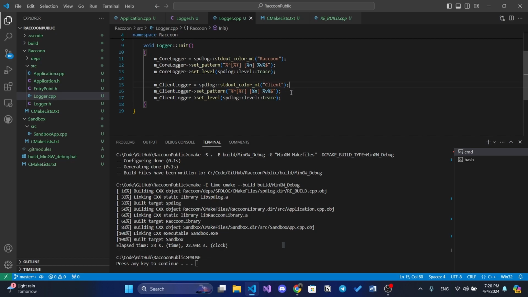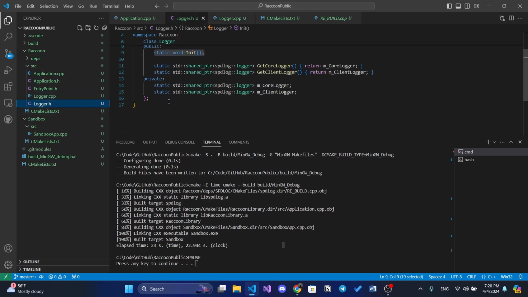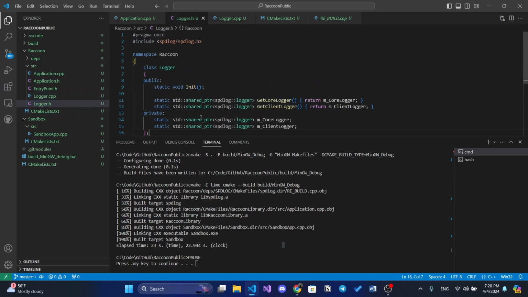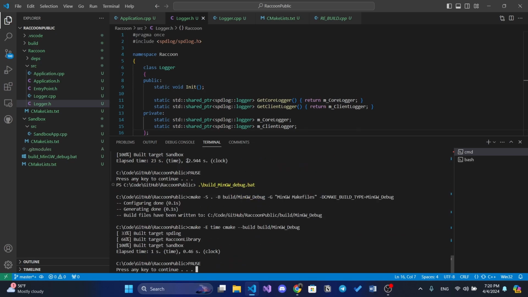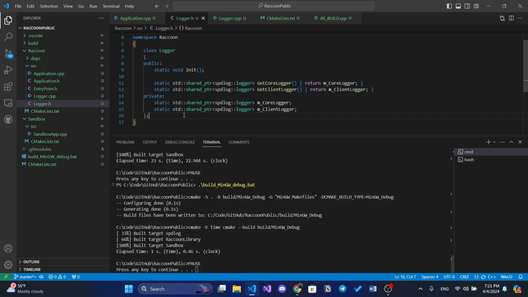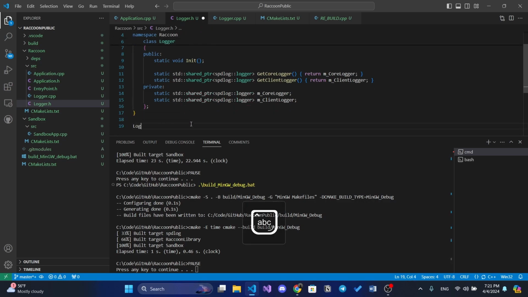We can actually leave it the same, so it will be the same pattern for everything. So that's actually everything we would like to have. But also, that's not that good. Let's just build this, see if everything is correct. So everything is correct, but we don't want to have this. We don't want to type log, then get, for example, call log and stuff like that. So we don't want to have it.